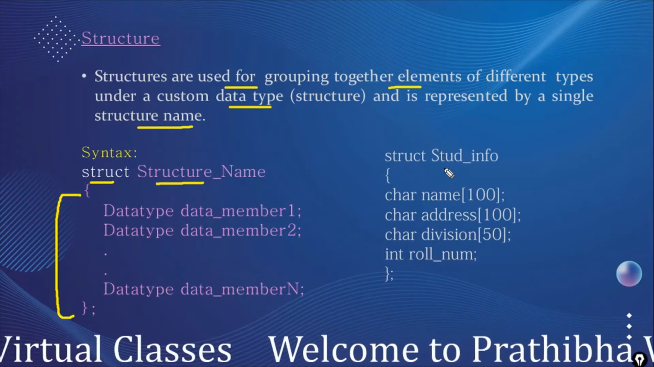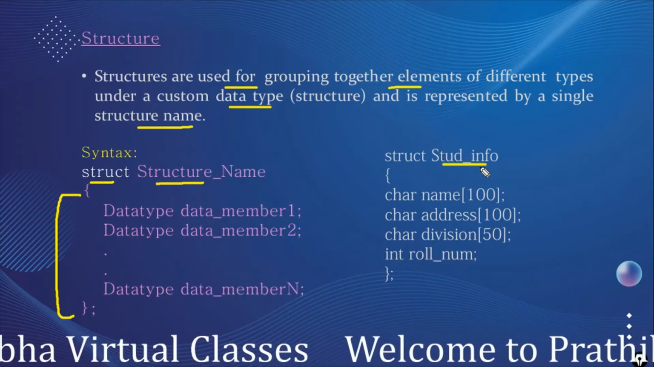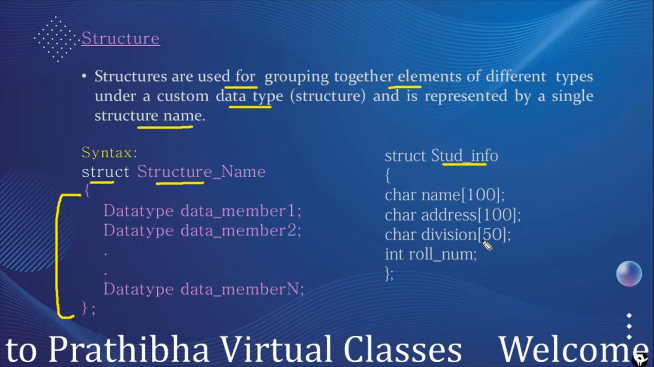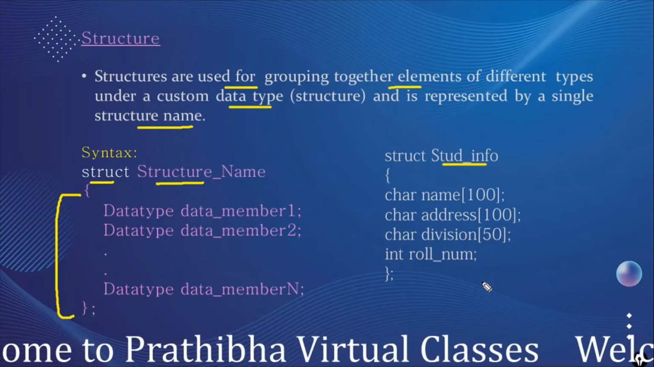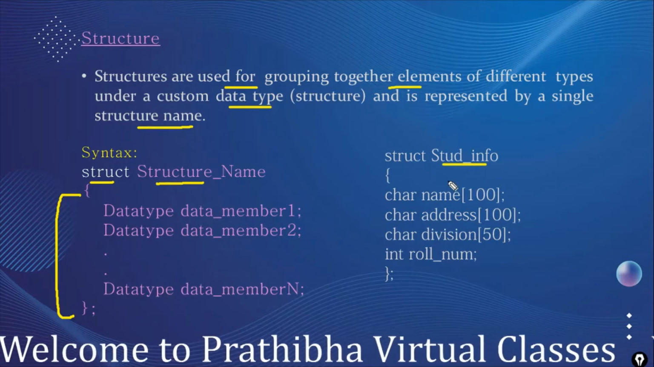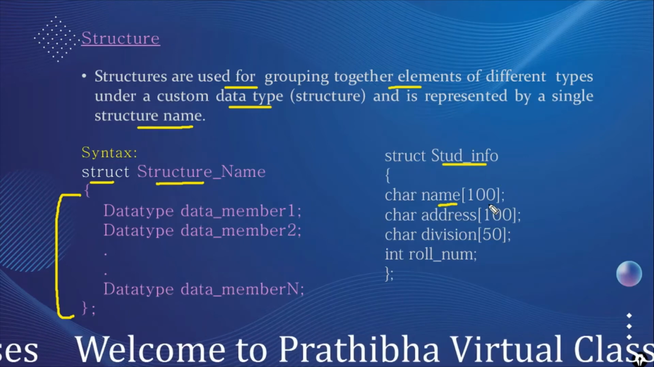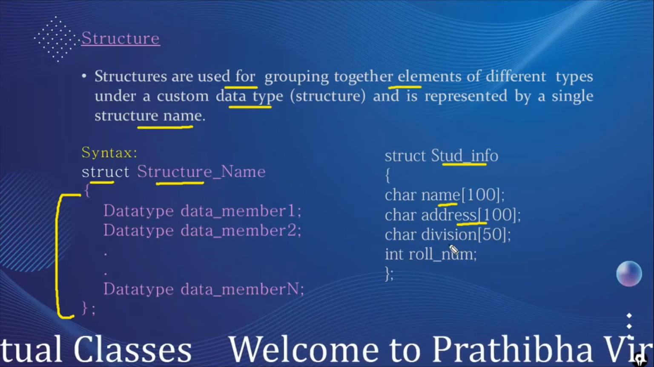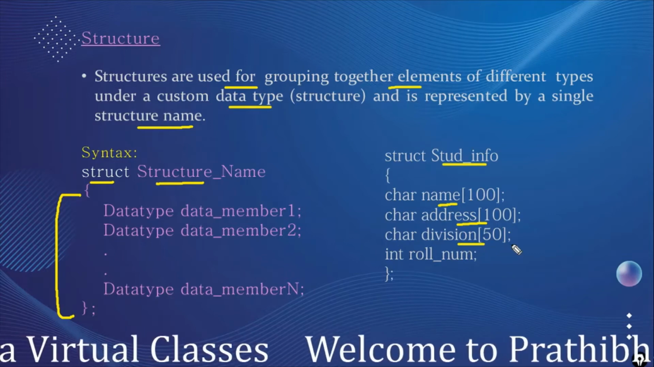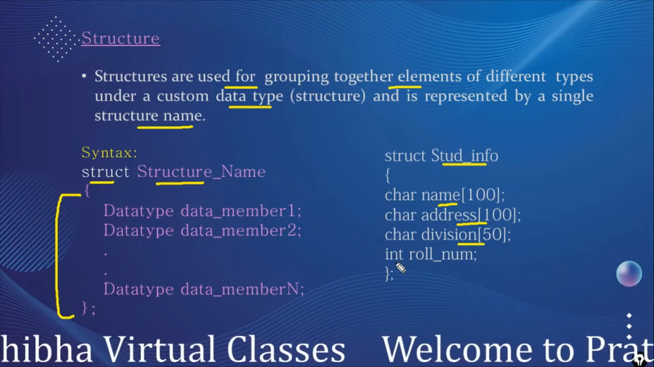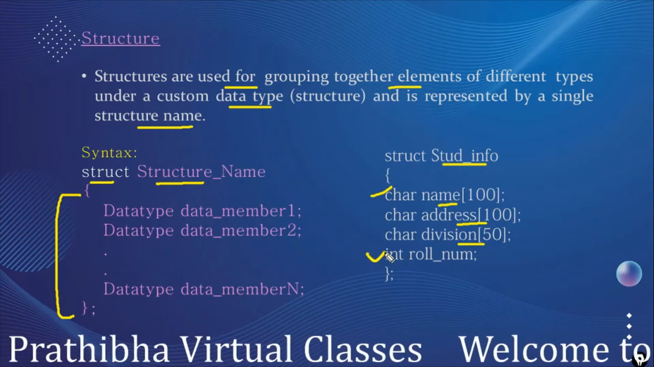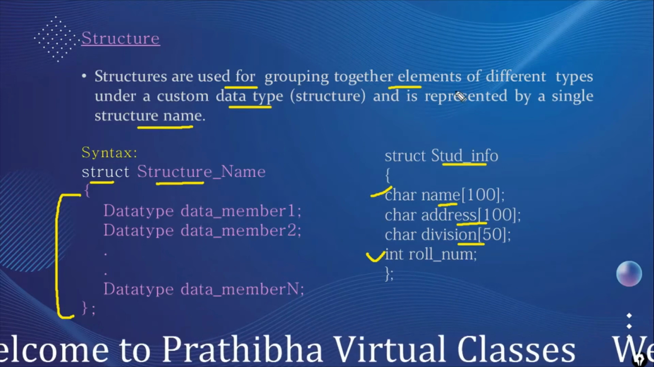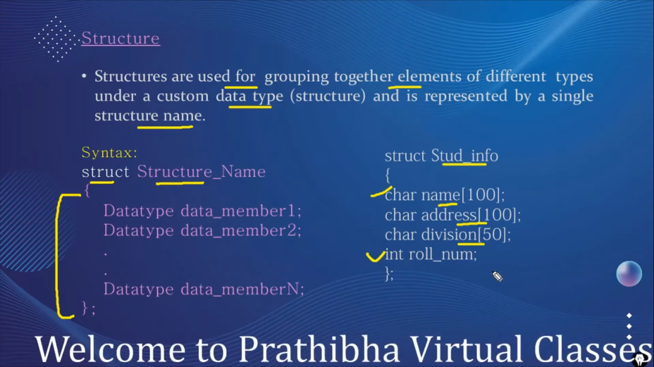For example, here we define the student info. A student has a name, address, roll number, division, marks, like that. Here I define the different types: struct student info, with char name whose size is 100, char address whose size is 100, char division whose size is 50, and a roll number that is an int. Here we use the char and int data types. The different data types are grouped together to form a new user defined data type, which is called the structure.